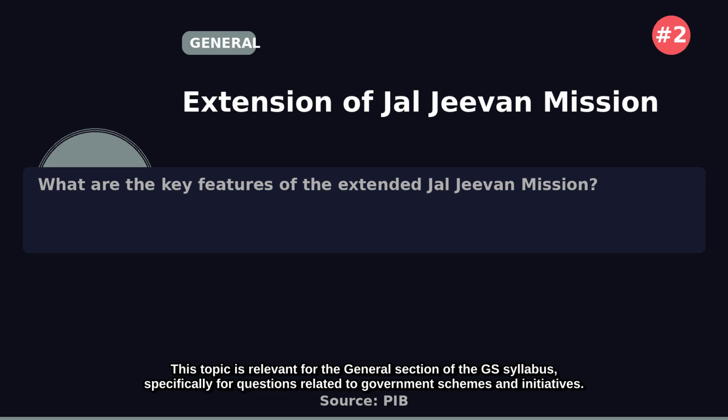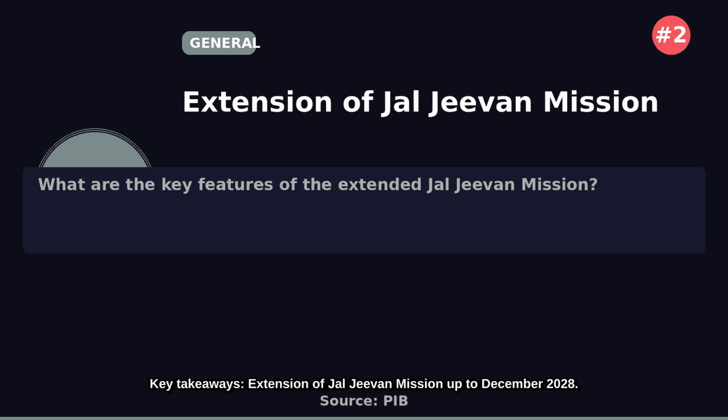This topic is relevant for the general section of the GS syllabus, specifically for questions related to government schemes and initiatives. Key takeaways: extension of Jal Jeevan Mission up to December 2028. Enhanced outlay and restructured implementation. Focus on community ownership and participation.